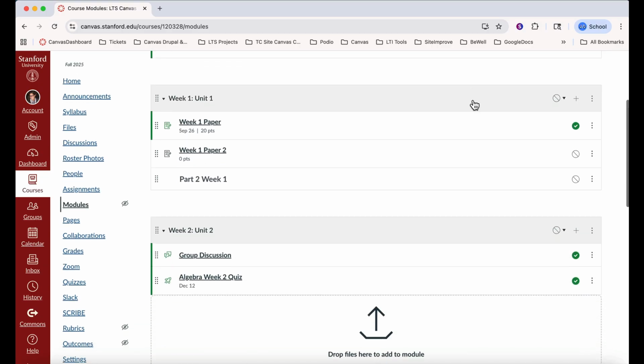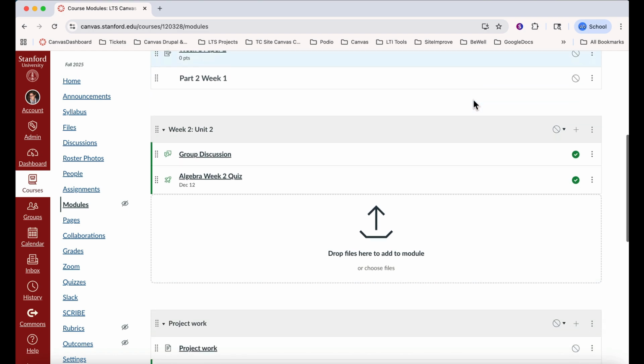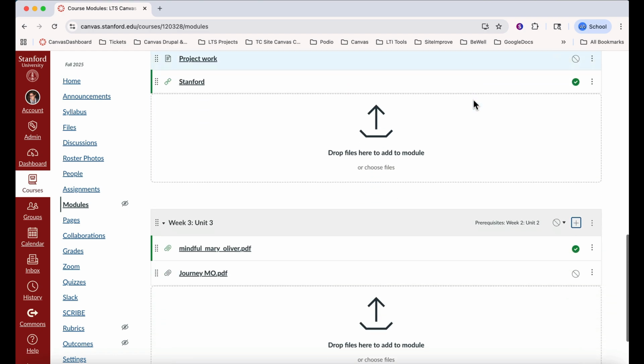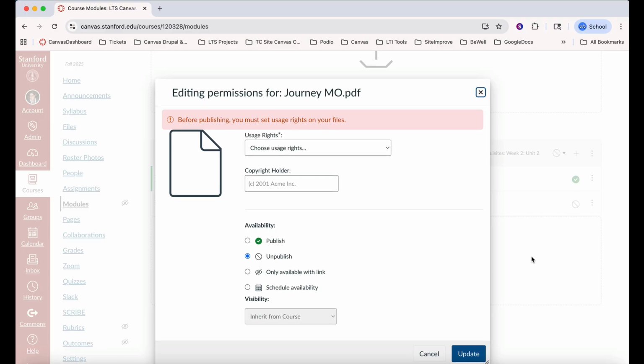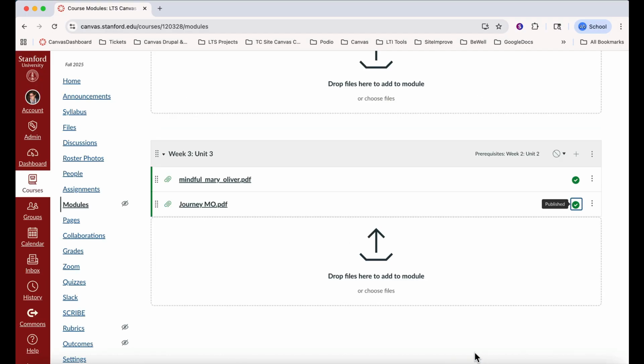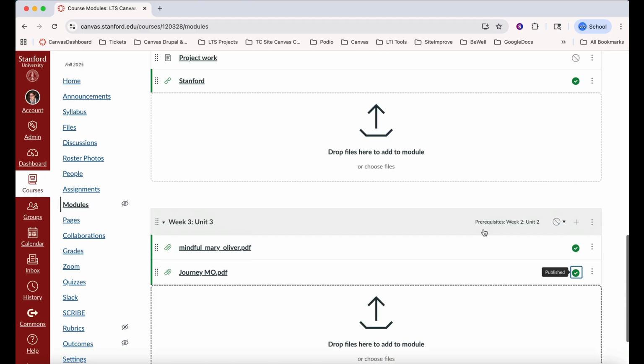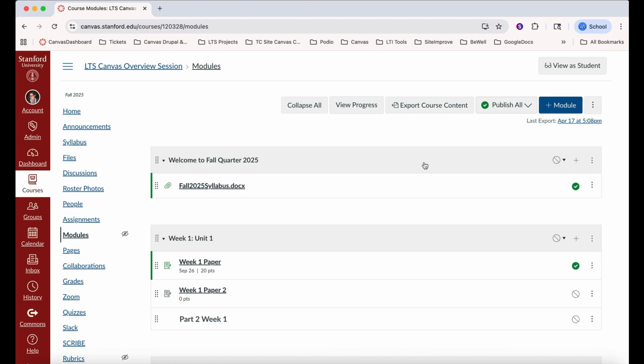If usage rights have yet to be set for content, a display panel will appear, prompting the user to select usage rights first. Do not forget to click Update. And then the circle will appear green, confirming that the usage rights have been set, it's published, and visible to students.